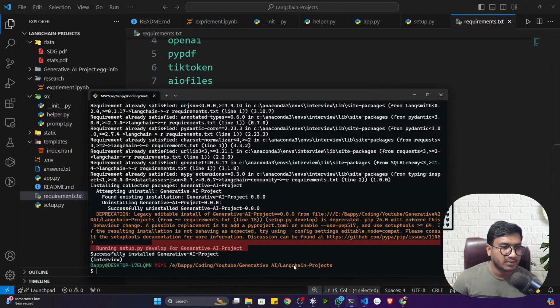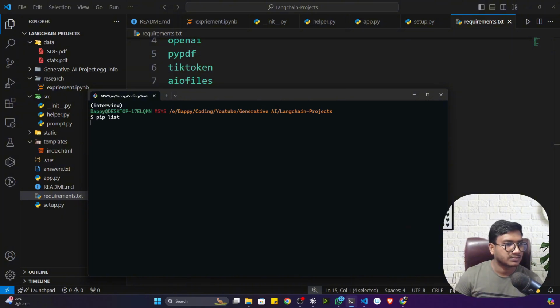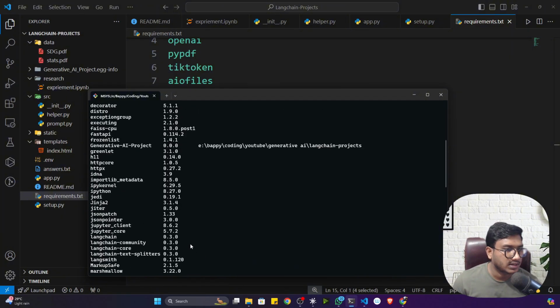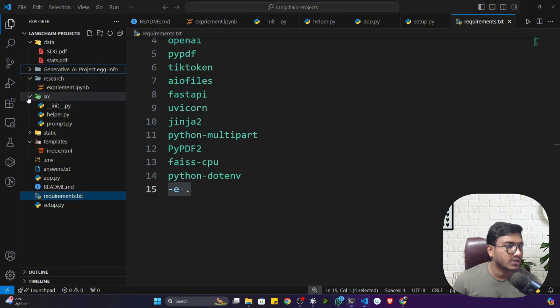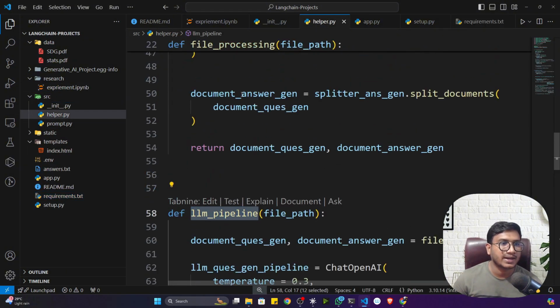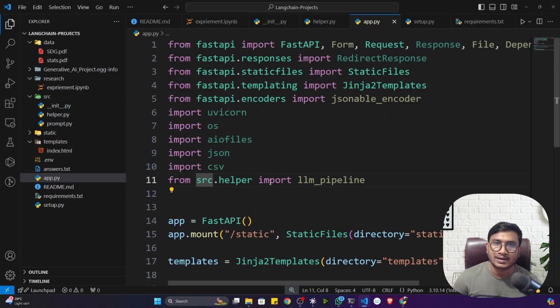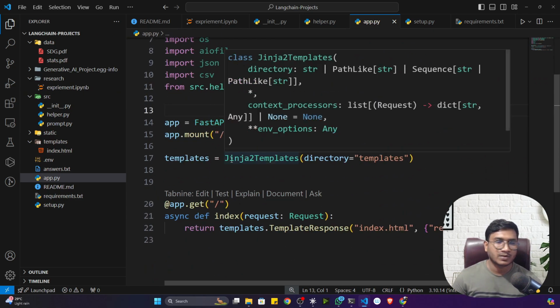Now if I again open up my environment and run pip list, see, there is a package it has created, generative AI project. Now it is my local package. That means this src would be considered as my local package. Now I won't get any kind of error if I'm importing like that. So this is actually called the modular approach. I think you got it.